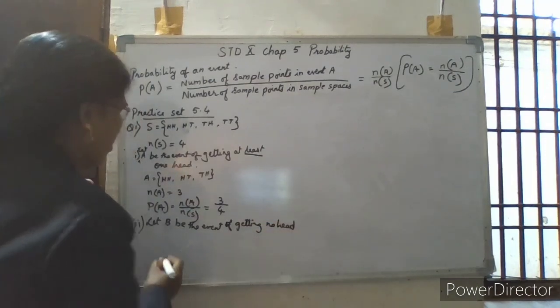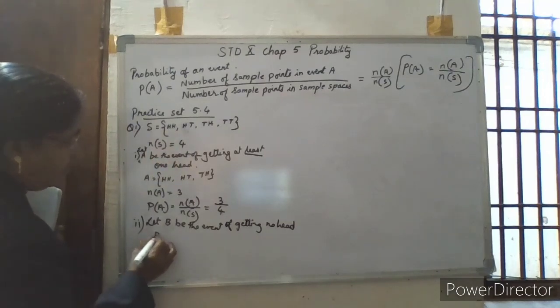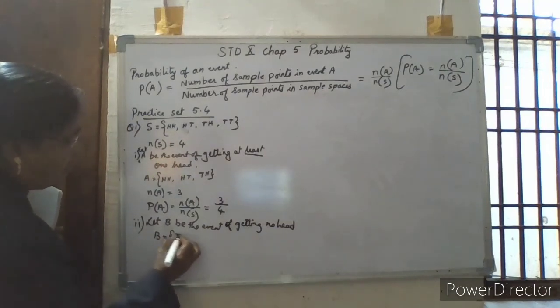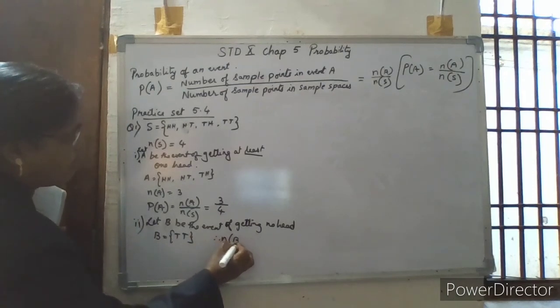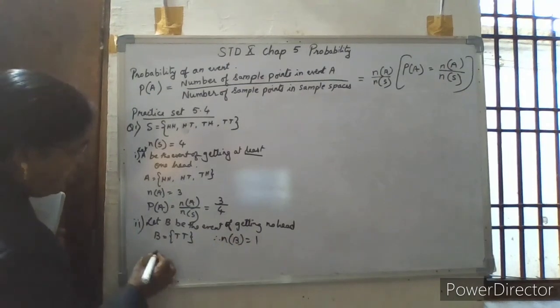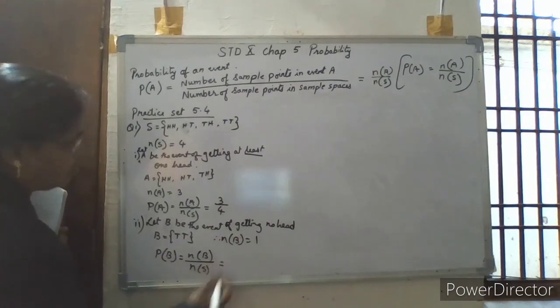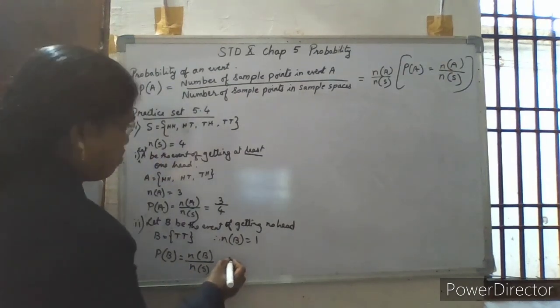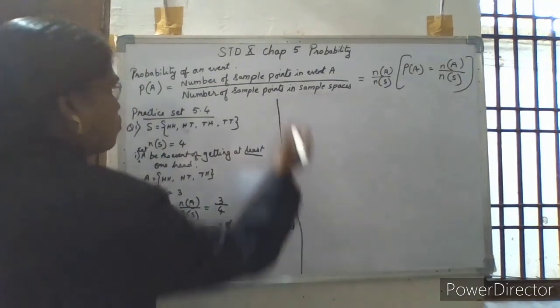No head means only tail. So event B is having the element TT, therefore number of elements of event B is equal to 1. So probability of event B will be equal to number of elements of event B upon number of elements of the sample points. So that is equal to 1 by 4. So we have completed first question.